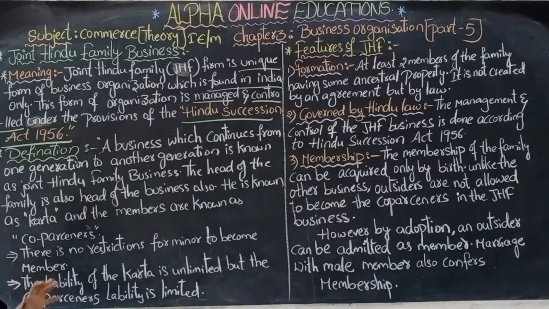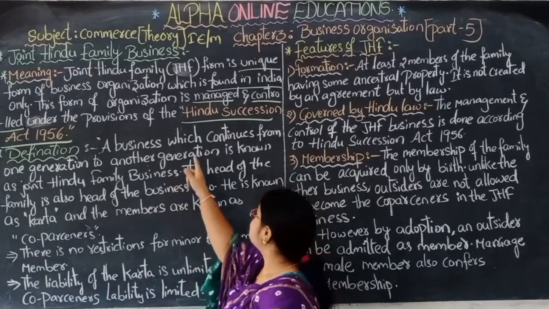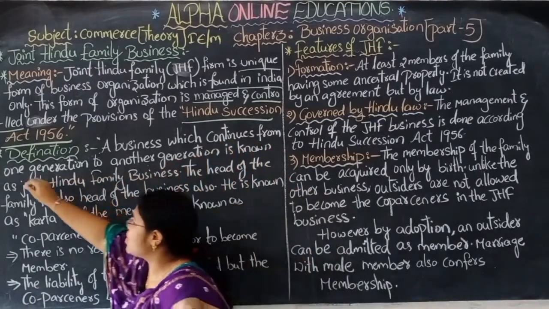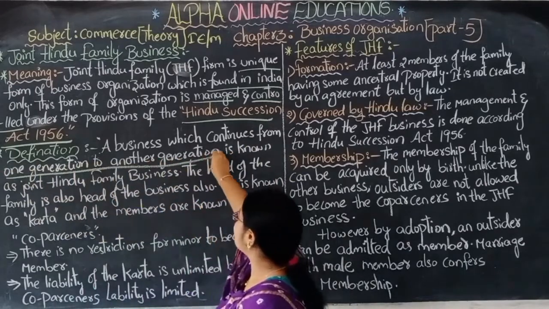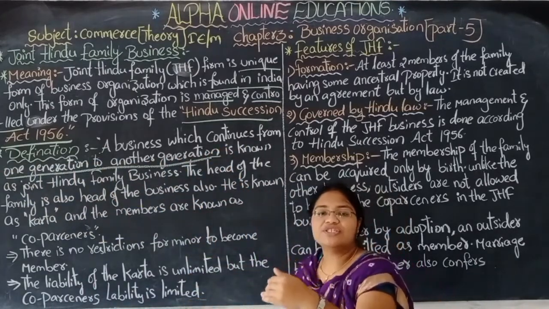Let us see the definition of this business. What's the definition? The business which continues from one generation to another generation. From one generation to another generation.